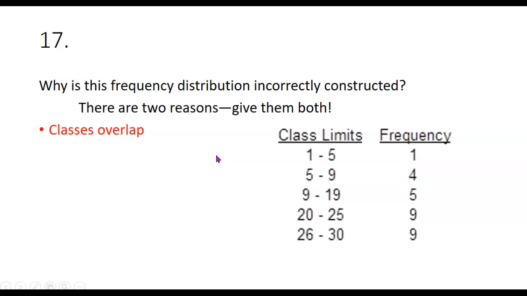The other thing that's wrong is the classes are not all the same width. 1, 2, 3, 4, 5 has 5 numbers in it. 5, 6, 7, 8, 9 also has a width of 5, but 9, 10, 11, 12, 13, 14, 15, 16, 17, 18, 19 is a lot wider than that. And 20 to 25, 20, 21, 22, 23, 24, 25, that has a width of 6. So these are all over the place. They do not all have the same width.